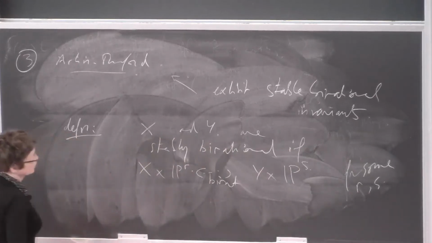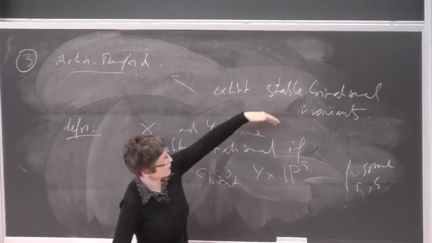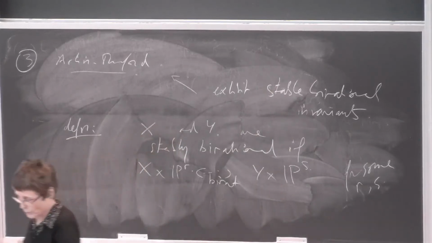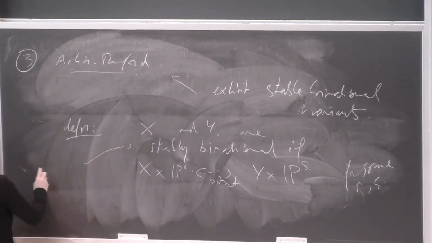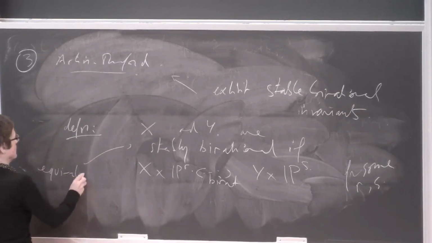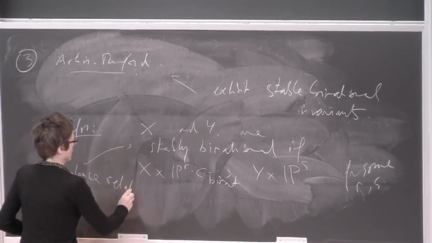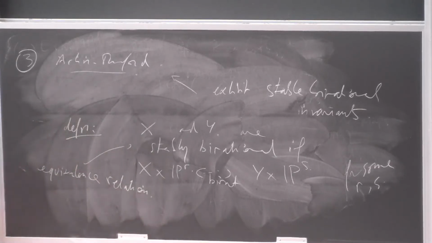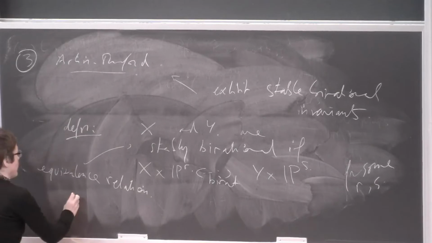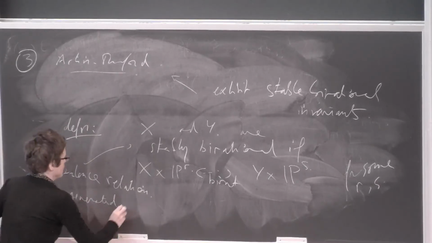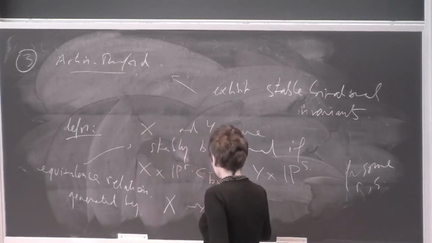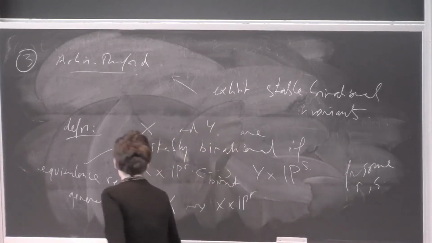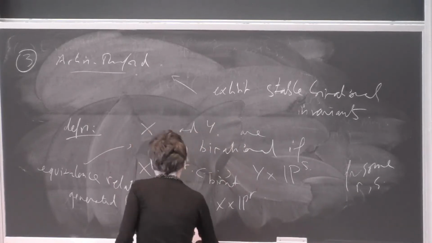Okay, and so a stable birational invariant is something that defines an equivalence relation, which is in fact generated by equivalences of two types, namely X is equivalent to X cross P^r, and X by birational equivalence.